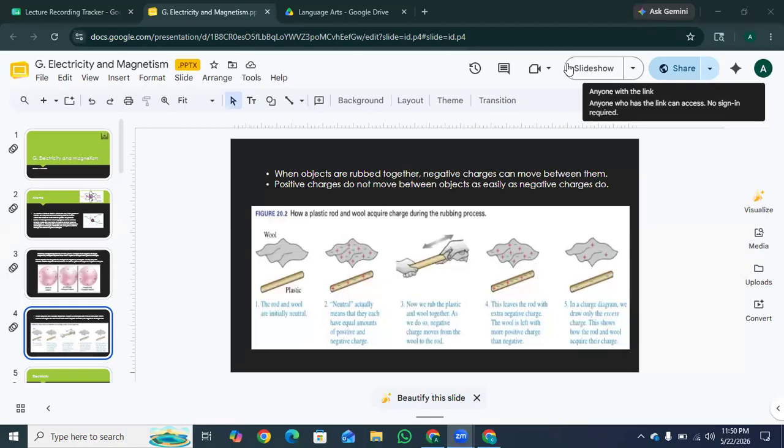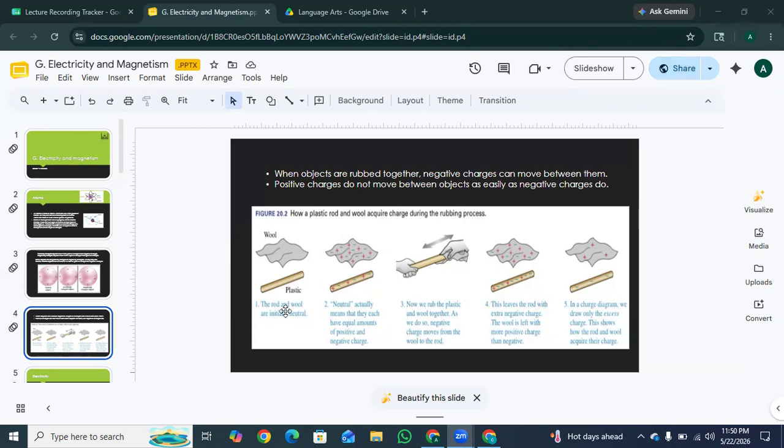So the next one is, when objects are rubbed together, negative charge can move between them. Positive charges do not move between objects as easily as negative charges do. Okay, look at this diagram carefully. It shows how a plastic rod and wool acquire charge during the rubbing process. So the first step is, at the start, the plastic rod and the piece of wool are both completely neutral. This means they have a perfect equal balance of positive and negative charge.